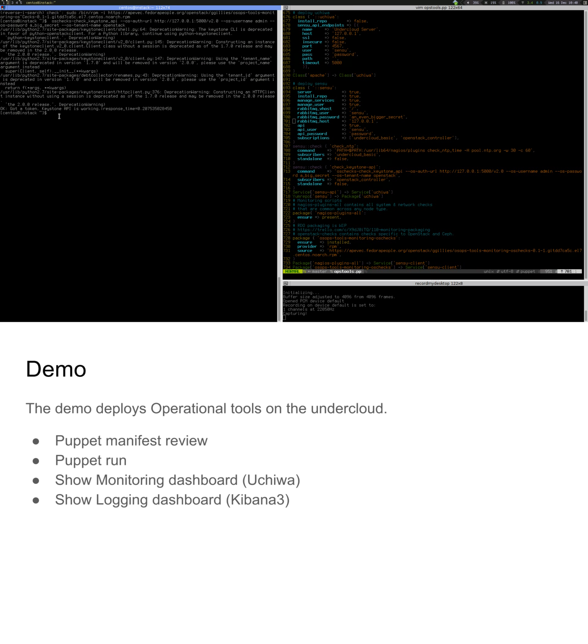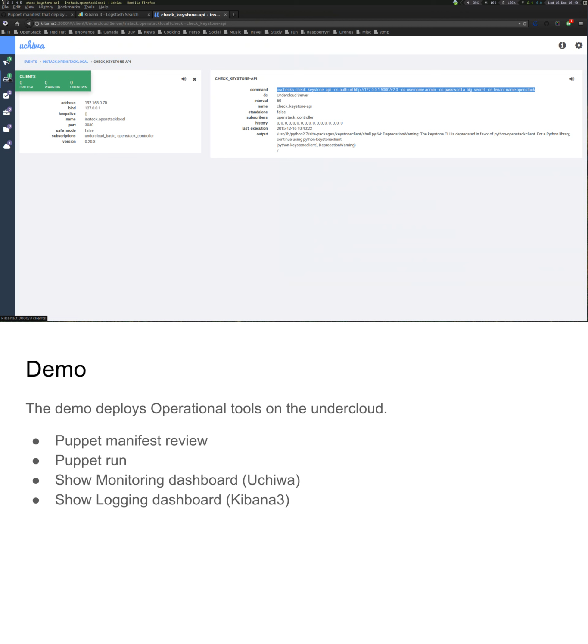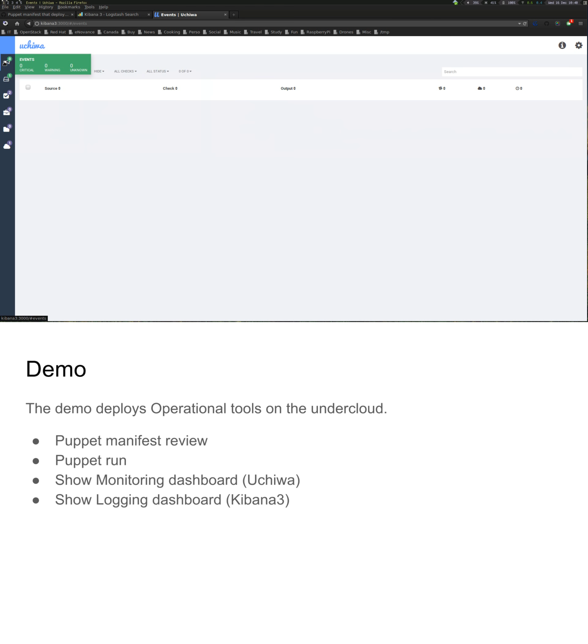So I got a token. That's basically what we might want to improve in the OpenStack monitoring script: to use the OpenStack client. But other than that, the scripts are working, and we can monitor with Uchiwa all the OpenStack health on the undercloud.